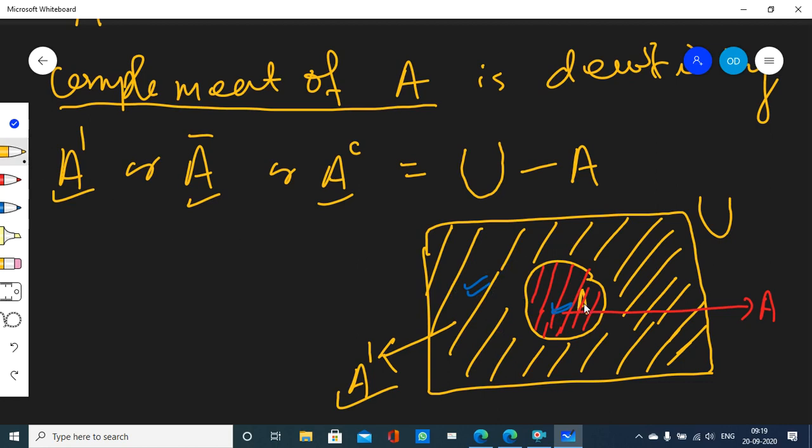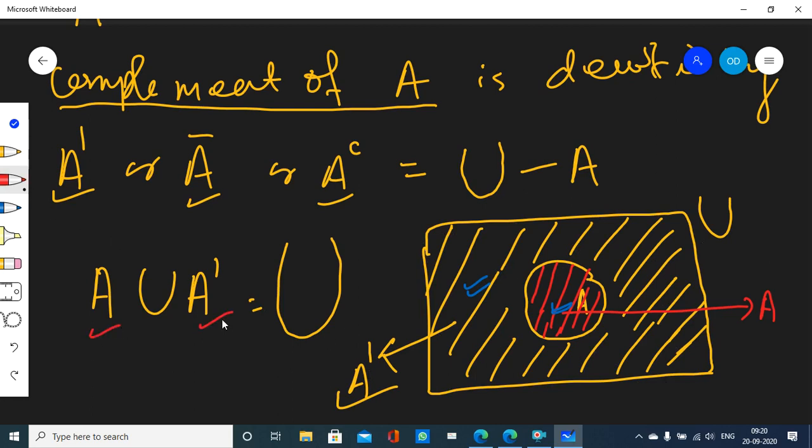Also, you know that if you take a union between A and its complement, you get the entire universal set. If you take all the elements of this red shaded region and all the elements of this yellow shaded region, then you get the entire universal set. So they complement each other.